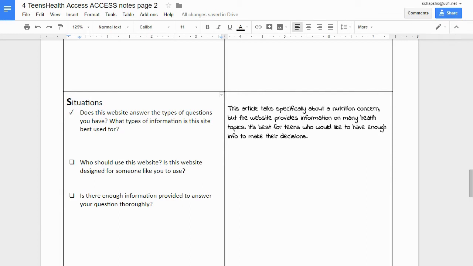The next question in the situations section is, who should use this website? Is the website designed for someone like you to use? This is important to answer because it helps you to know that the website is going to answer your questions based on who you are. So a few things you might want to do to make sure the website is designed for you.